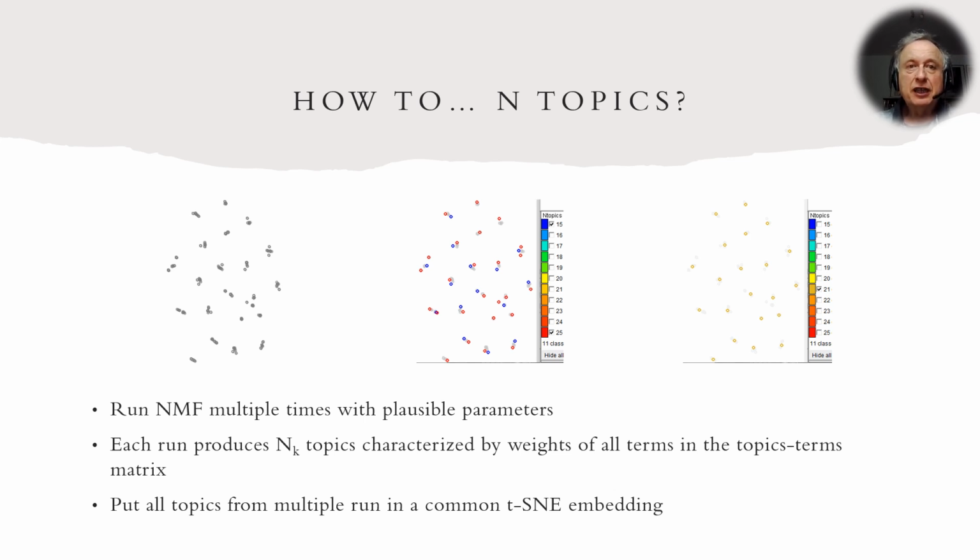For this purpose, we run the selected method multiple times within the plausible range of parameter values. All runs produce topic-term matrices relating topics to the same set of terms. Respectively, we concatenate all these matrices and produce a common embedding of all topics by t-SNE. Using this embedding, we interactively inspect positions of different runs against overall patterns, aiming at finding the run that covers major groups without repetitions. In this example, 21 topics is a good compromise in the range from 15 to 25 topics.